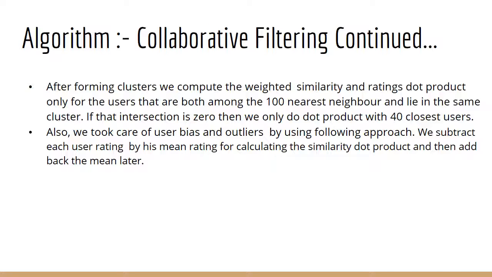There might be some users who generally rate movies high, and some users may rate movies generally low. We combated that bias by subtracting the mean rating given by a user and adding back that mean rating after we have computed the dot product.